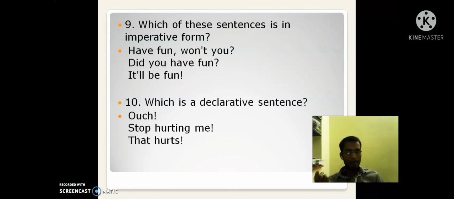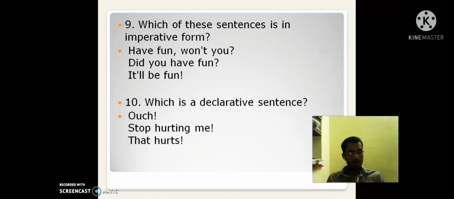Which type of sentence is imperative form? "Have fun, won't you?" "Did you have fun?" "It will be fun." Here the right answer is "Have fun, won't you?" Which is the declarative sentence? "Ouch! Stop hurting me." "That hurts me." So here the right answer is "That hurts." It is the declarative sentence. So here we are telling the information. If someone hurts you, then what do you say? You have to say that it hurts me.